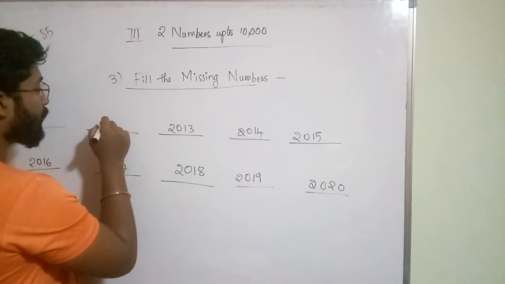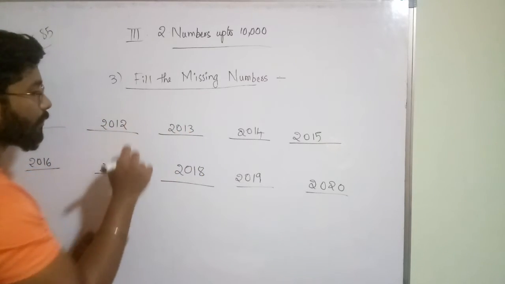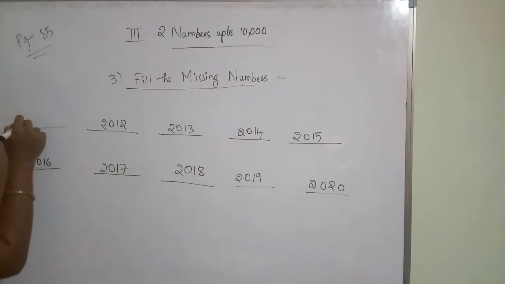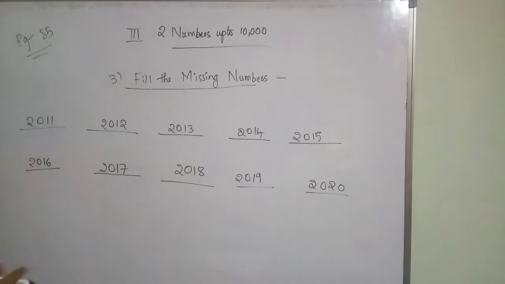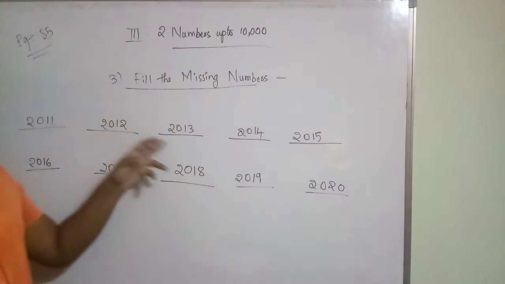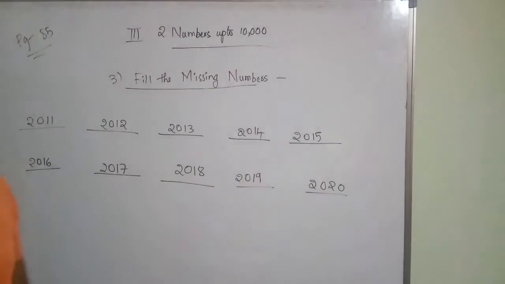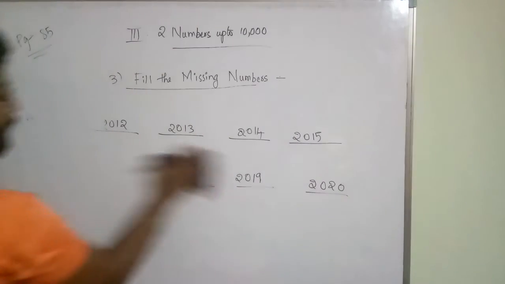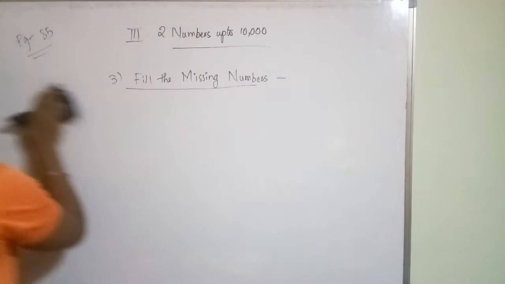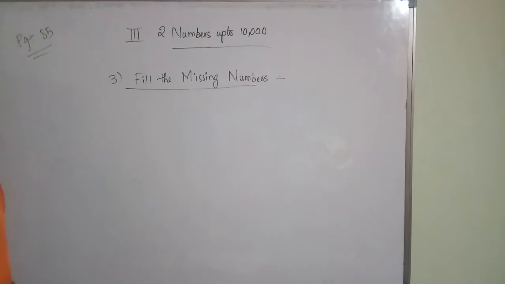Before 2013 what you will get? 2012. Before 2012 what you will get? 2011. Okay, so 2011, 12, 13 up to 2020 your numbers are there. Okay, so second missing numbers, second row we have completed. Clear? So 1, 2, 3, 4, 5, 6, 7, 8, 9, 10.